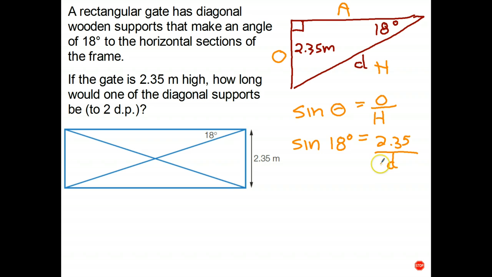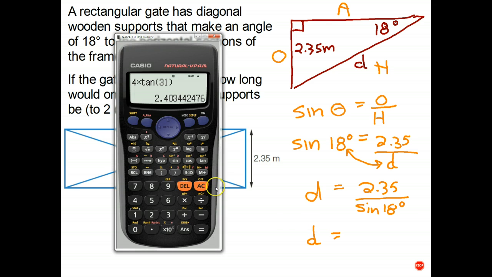Well, the d's in the bottom of a fraction, so we have to use the old swapperoo. D equals 2.35 over sine of 18 degrees. And we finish off by using our calculator to get the answer.